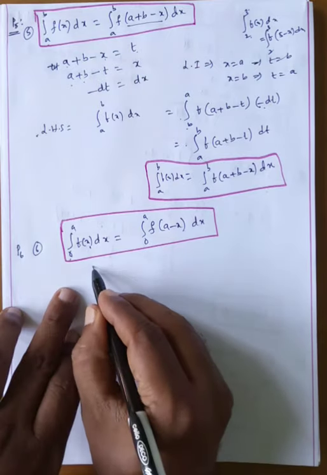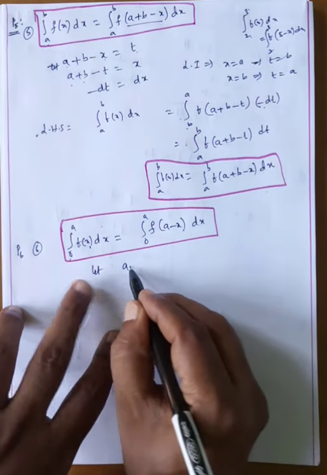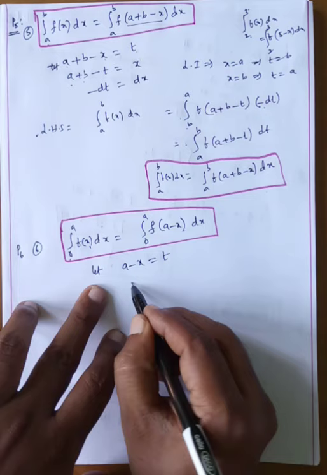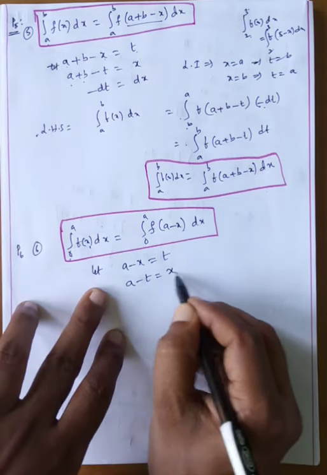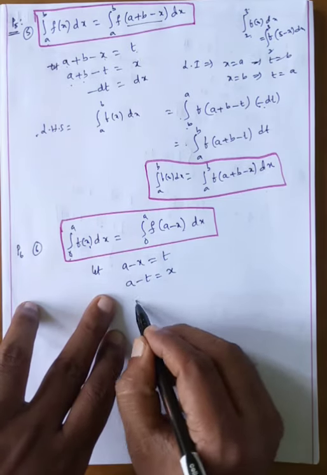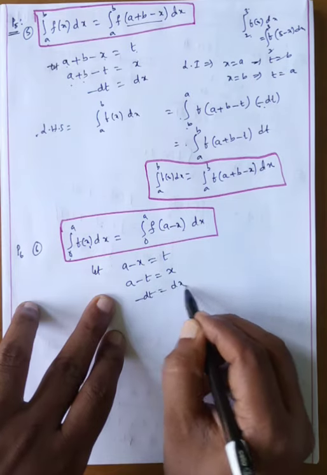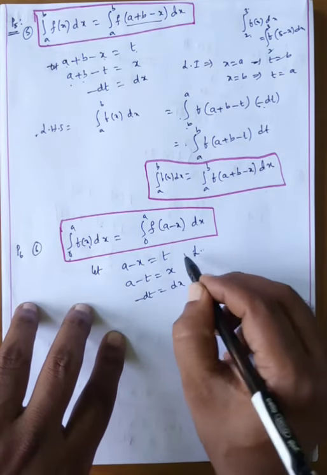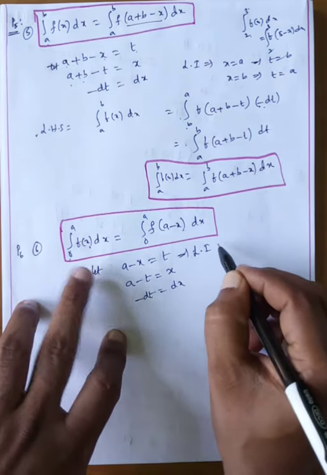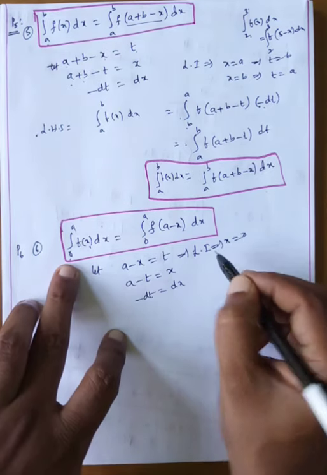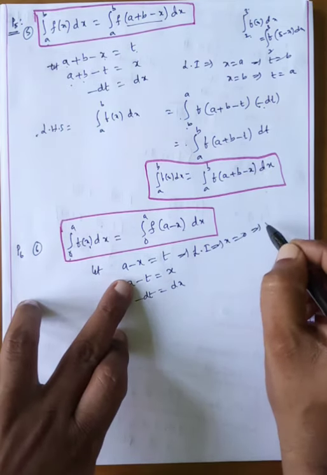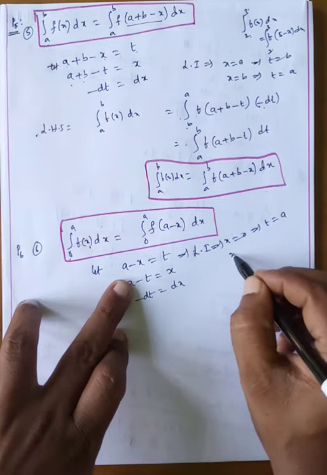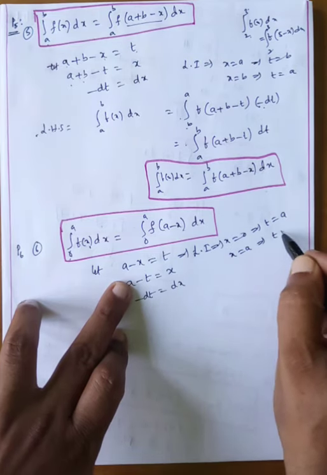Now here let a minus x is equal to t. This side, a minus t is equal to x. What happened? 0 minus dt is equal to dx, so dx is equal to minus dt. Now here, lower limit: what is the x value? The x value is 0, which means the t value is equal to a. The x value a means the t value is equal to 0.